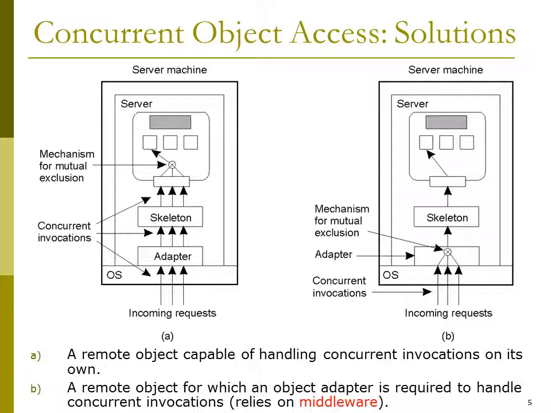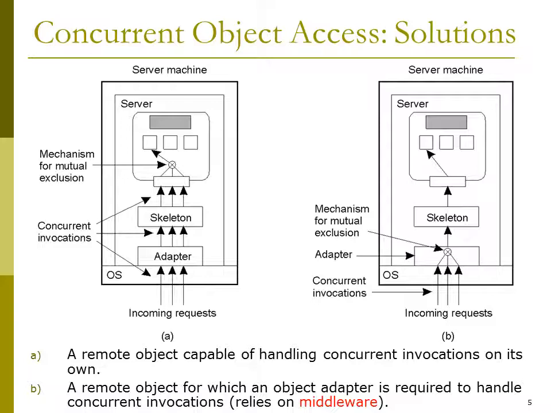Concurrent invocations will be there, and there will be a mechanism for handling mutual exclusion in the server machine. Diagram A is for a remote object capable of handling concurrent invocations on its own. So the remote object itself handles the concurrent operations.